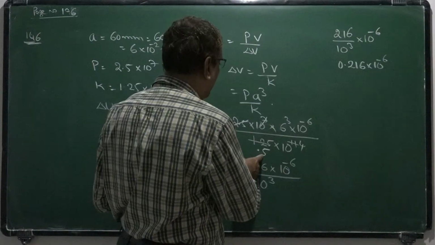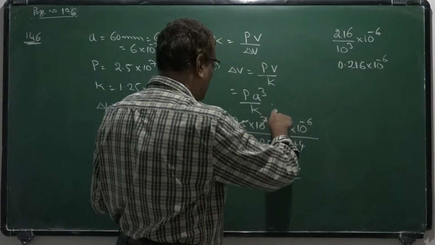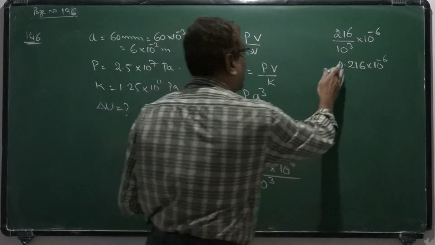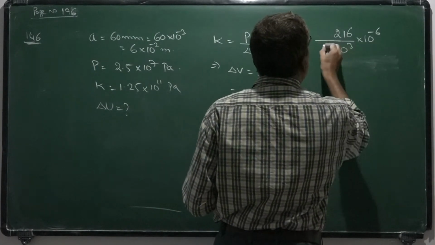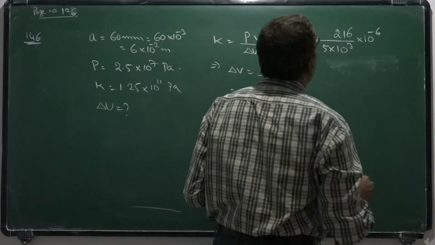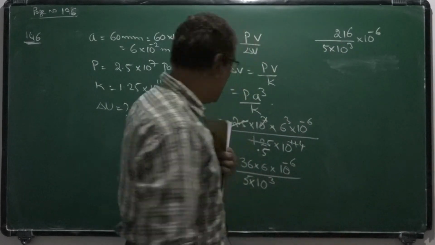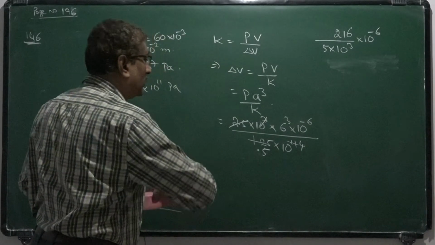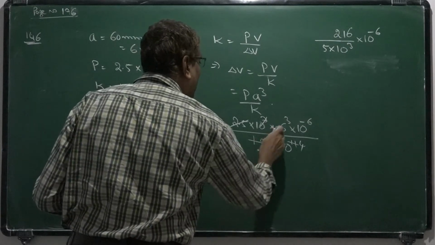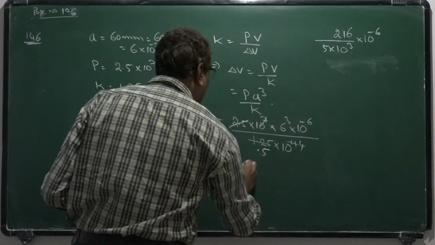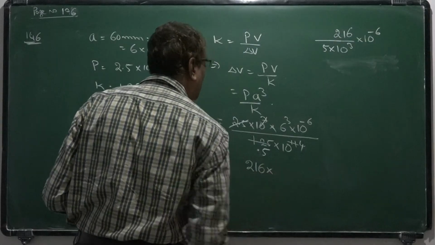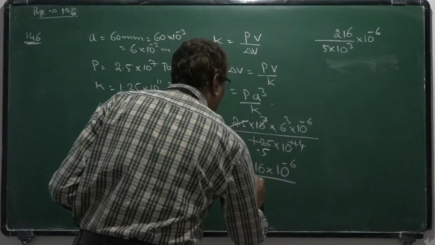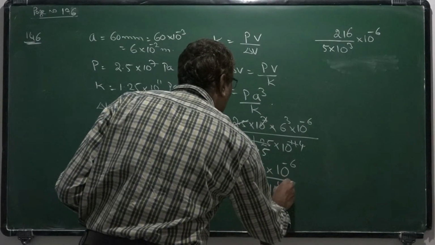Here it is 0.5, 0.5 means 1 by 2. Okay, here it is 5 also there. We can write like this. So 6 cube means 216 into 10 to the power minus 6 by 0.5, meaning 1 by 2 into 10 to the power 4.